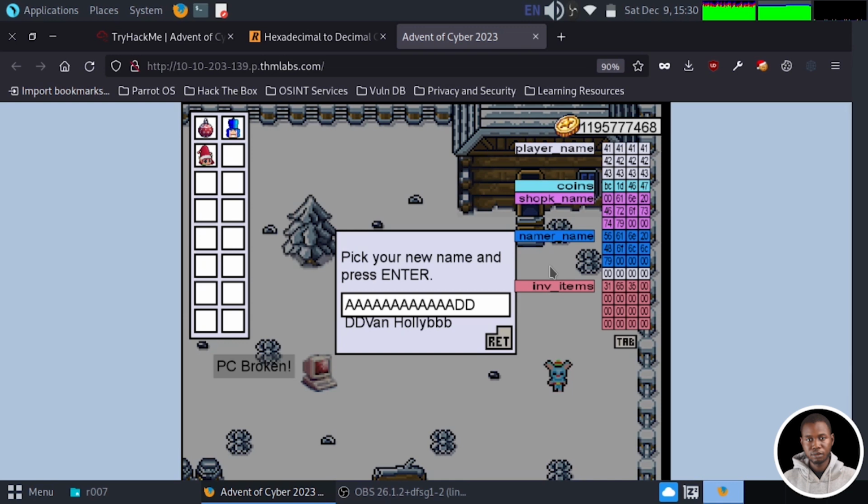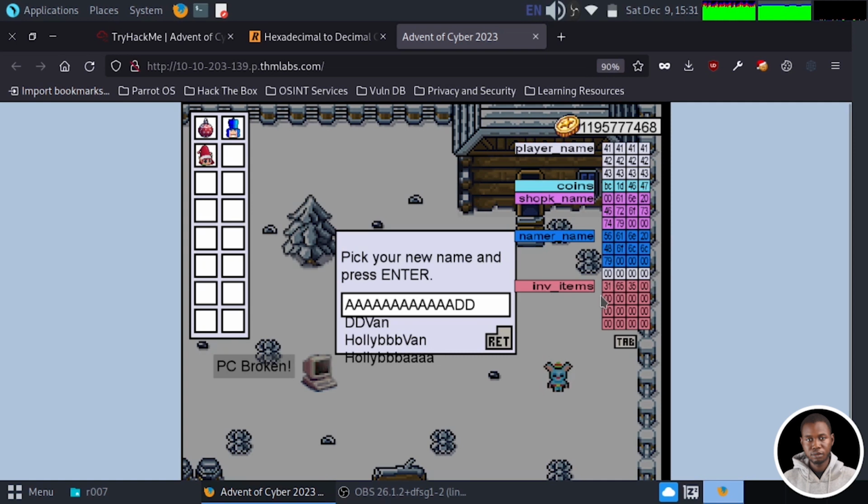So let's append Van. The other one is supposed to be Van Frosty. I just mixed it up, but it's still fine. So let's say Van Holly again, and I append how many? Let's see, 1, 2, 3, which will fill the namespace that we have here. Then we have 1, 2, 3, 4 extra space. Let's just fill that with A, which is going to fill this.